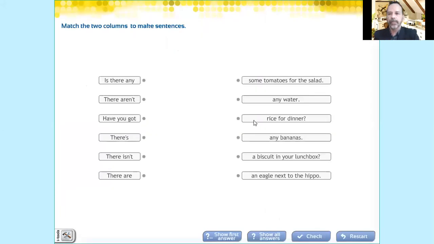Okay, it's about some and any, remember. This is a mixture of questions, affirmative and negative sentences, okay? It says here, match the two columns to make sentences. Is there any, remember, this is a question, so you have to look for the complement. Is, in the singular, obviously. Is there any rice for dinner? Exactly, rice is uncountable. So it uses the verb to be, is. Is there any rice for dinner?